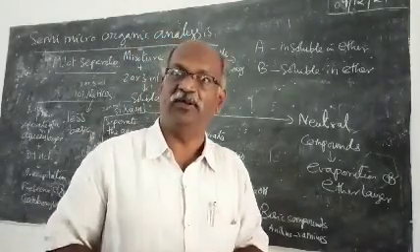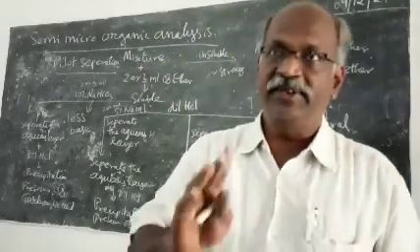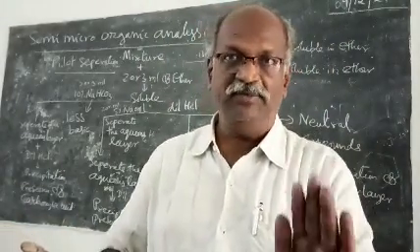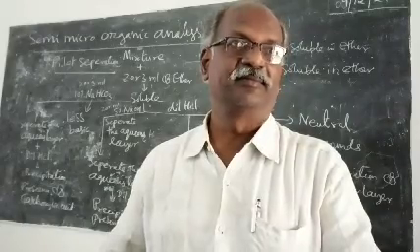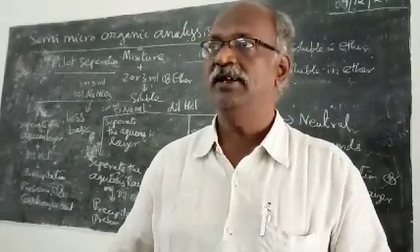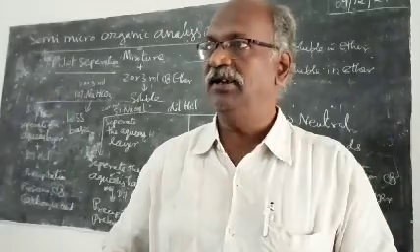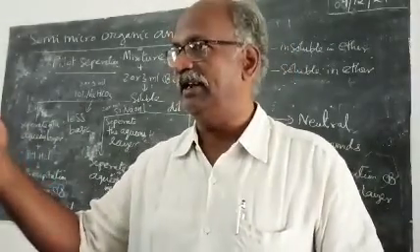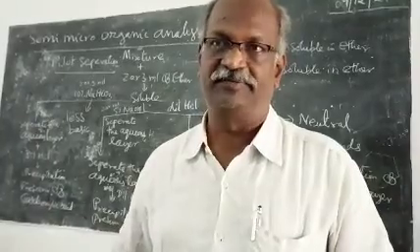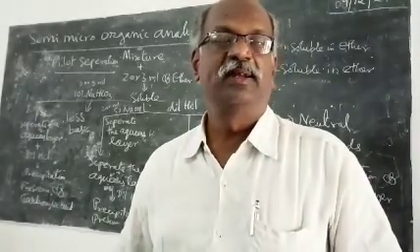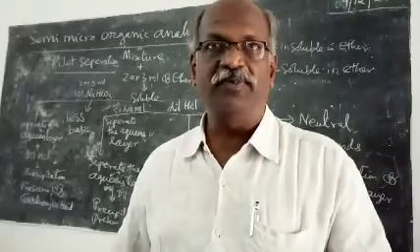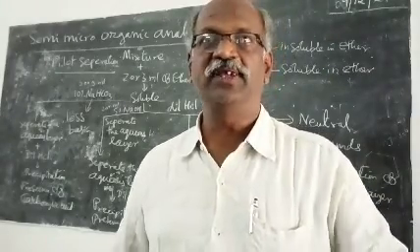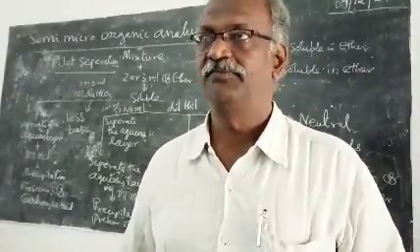Because the mixture is dissolved in ether, the ether layer is separated. The ether insoluble compound will remain in the beaker or in the test tube. Add a bulk of diethyl ether, dissolve it, separate the ether layer, evaporate the ether layer. You will get the ether soluble compound. The ether insoluble compound is remaining as such. You can use it for analysis after drying. Within a few minutes, the ether will go away.